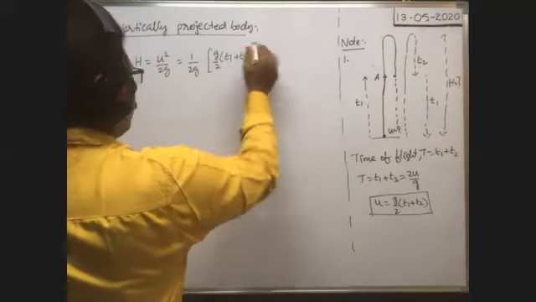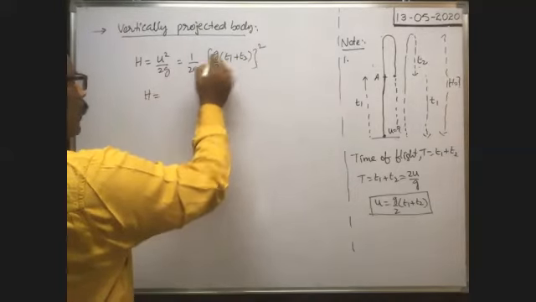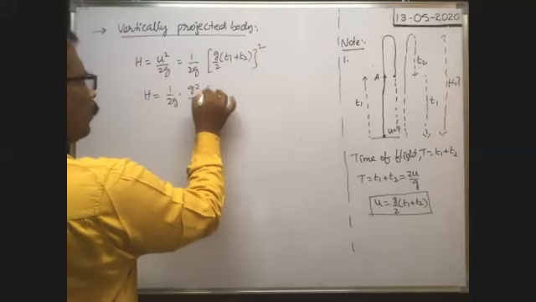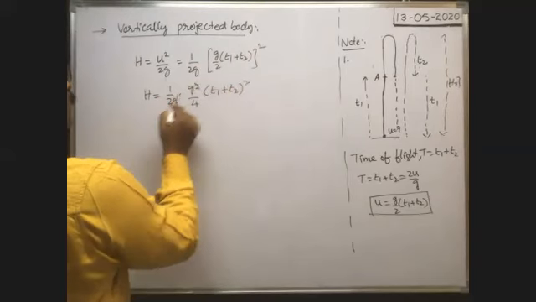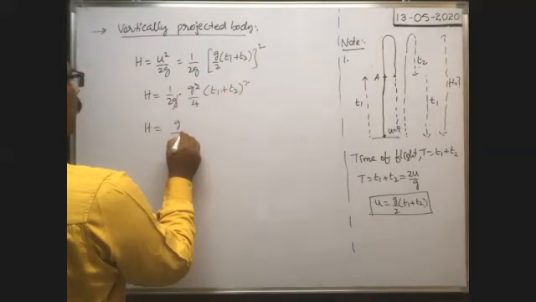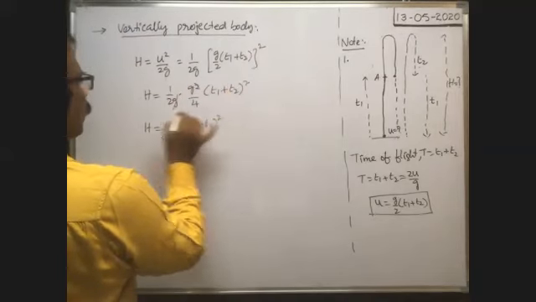Therefore h is equal to 1 by 2g into g square by 4 into T1 plus T2 whole square. Of course, these cancel. Therefore, maximum height reached is equal to g by 8 into T1 plus T2 whole square.